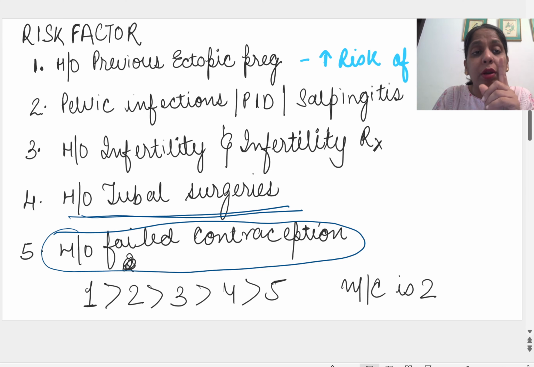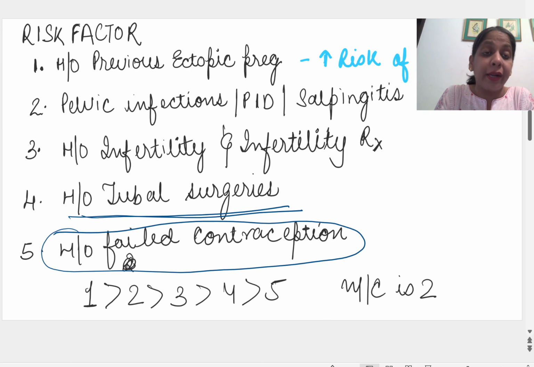There is only one contraception which does not risk the patient to ectopic, and that is condom. Condom prevents pelvic infection and does not alter tubal motility. So condom does not prone the patient to ectopic, but you all know condoms are a poor contraceptive because they have an increased failure rate, right? Their Pearl index on typical use is 16 to 20.